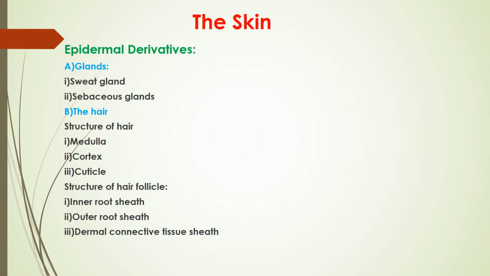Now first, what about the glands? Two types of glands occur in the skin. One is the sweat gland, another one is the sebaceous gland. Sebaceous glands are also called oil glands. Now sweat glands are also called sudoriferous glands. They are simple, coiled, tubular, exocrine glands open at the surface of skin.